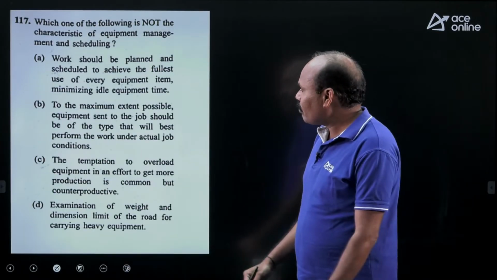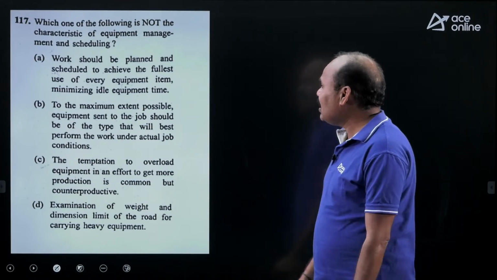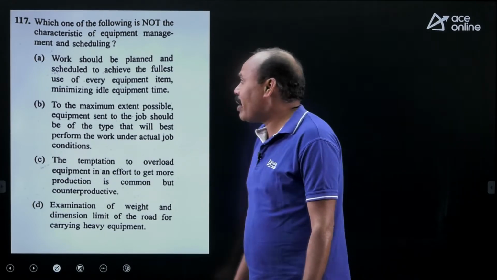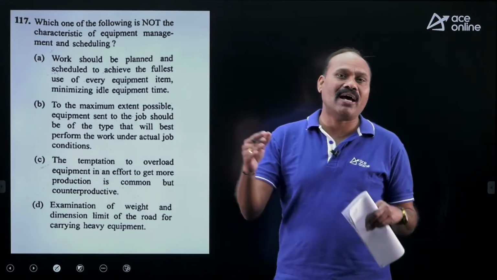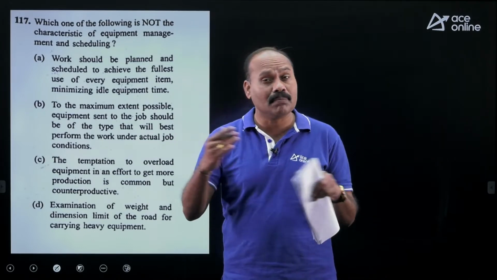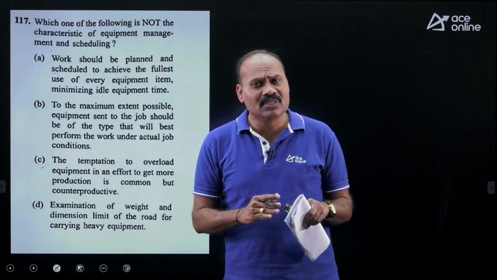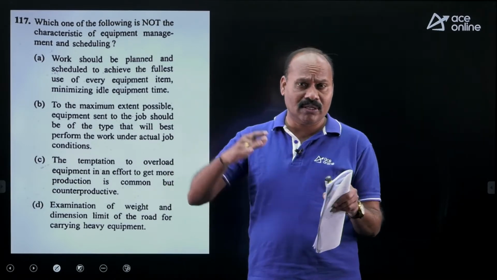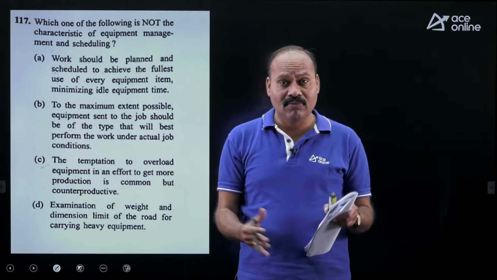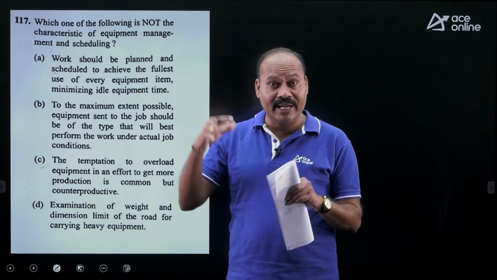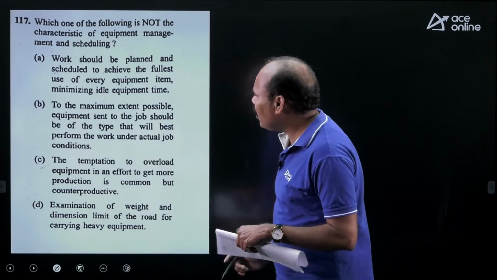So next question. Which one of the following is not the characteristic of equipment management and scheduling? When you're planning for equipment, when you're managing something, obviously we have to see what the actual working conditions are and what kind of equipment we are using, and then decide whether it is right or wrong. So let us have the options.